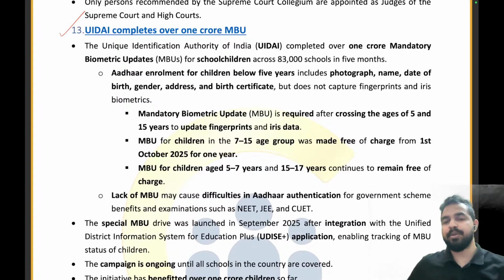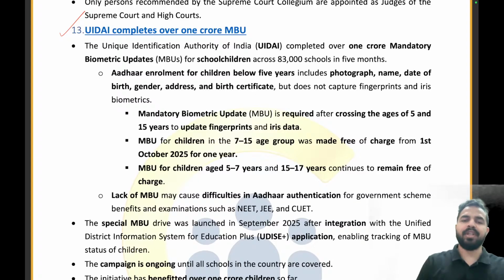Aadhaar enrollment for children below 5 years includes photograph, name, date of birth, gender, address, and birth certificate only, but does not capture the fingerprints and the iris biometrics. So we believe that after crossing the age of 5, they have to ensure that they update the fingerprints, right? And additionally, when the child crosses the age of 15 years, then again we have to update the fingerprints and the iris data. Clear, everyone? So that's what comes under the MBU.